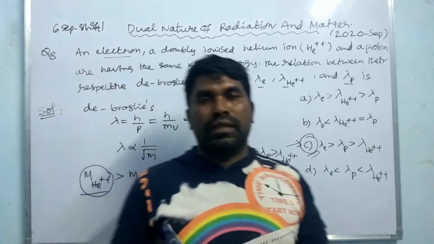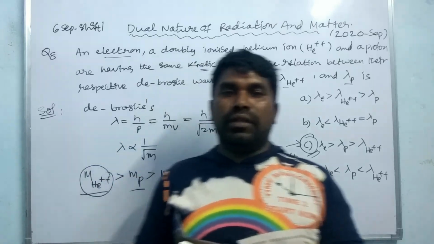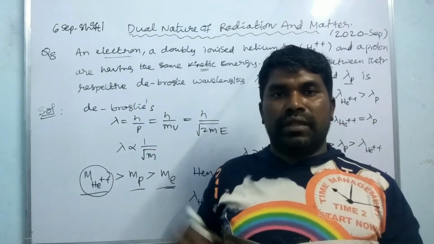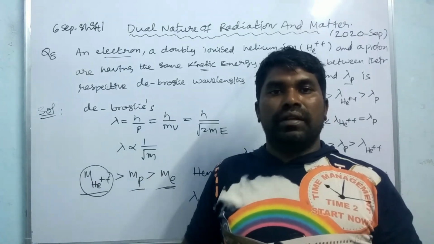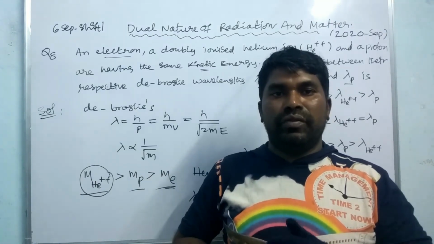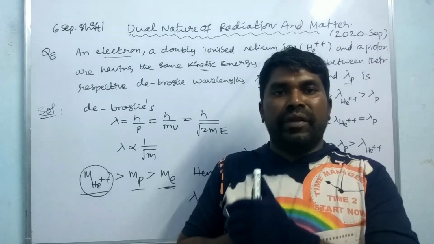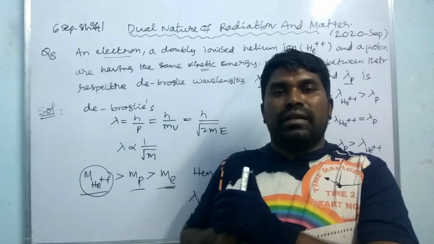Right. So these are the questions from the dual nature of radiation and matter. So please focus on this type of questions and you should get good marks in the 2021 exam. You have to follow our channel daily and you will definitely get a minimum of 80 to 90% of the marks in